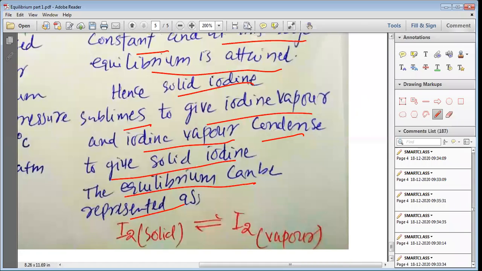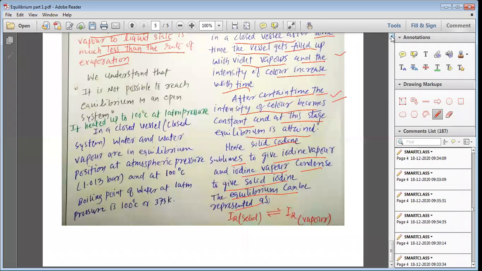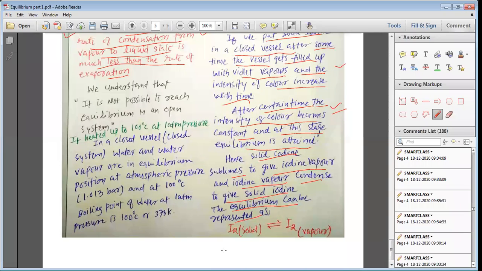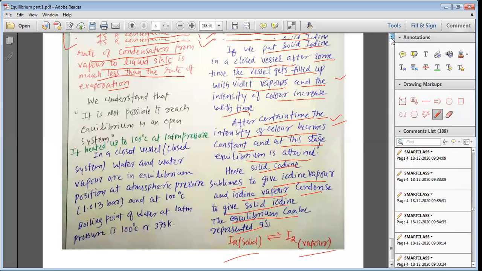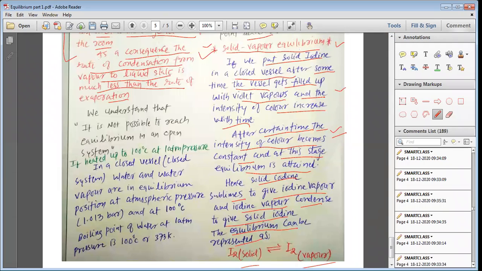So the equilibrium that has been established in this case is known as the solid vapor equilibrium. So my dear students, we can understand the solid vapor equilibrium with the example of solid iodine and iodine vapor. Apart from this, we can even understand it in the case of camphor, naphthalene or ammonium chloride. So those substances which can sublimate, using them we can understand the solid vapor equilibrium. I hope, my dear students, up till now you have understood everything.